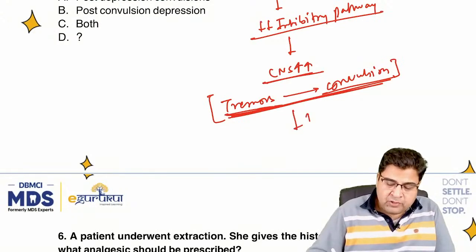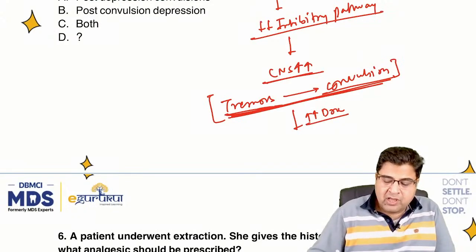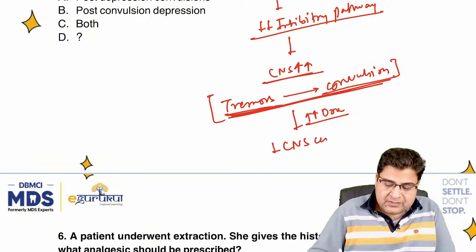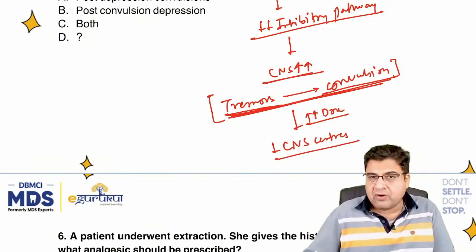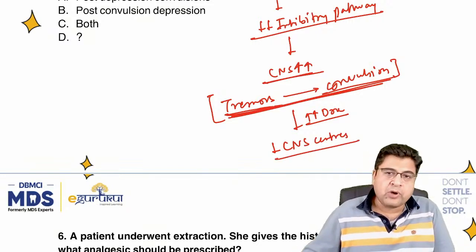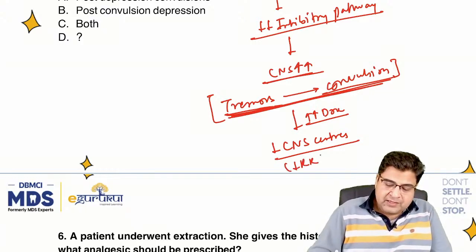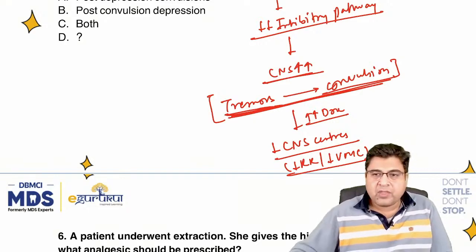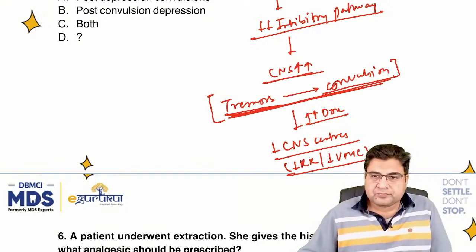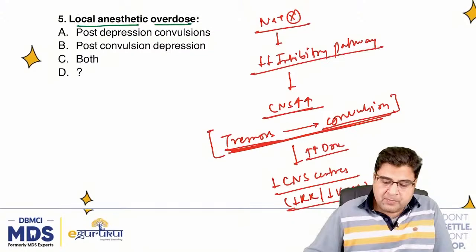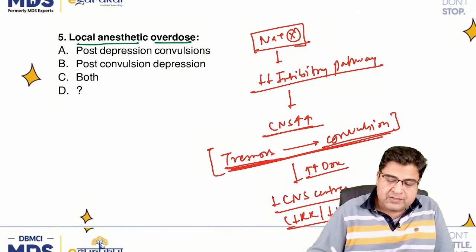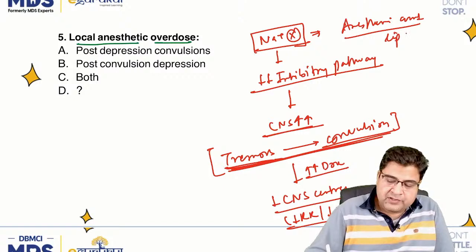But even then, if you keep on giving the dose to this patient, ultimately all CNS centers of the patient will go down. The respiratory center, the vasomotor center, everything will go down, and ultimately the patient will die, right? So this is the presentation. When you block the sodium channels, what is the first presentation? The patient will have loss of sensation around the lips.